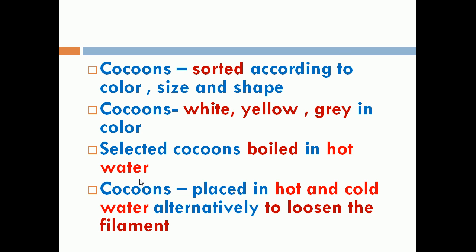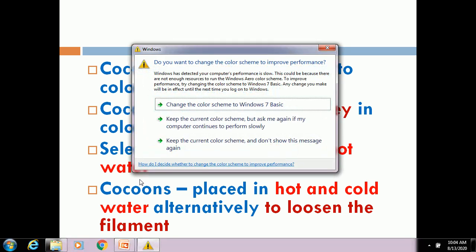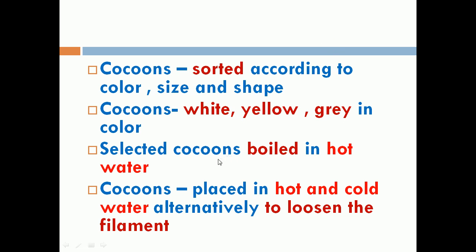Why? To kill the larvae inside. So once the cocoon gets heated, it will kill the larval stage of the silk moth, and only the thin filaments will be separated.